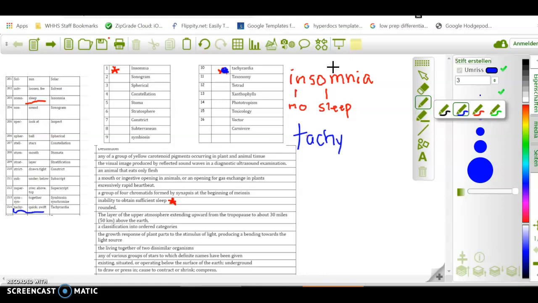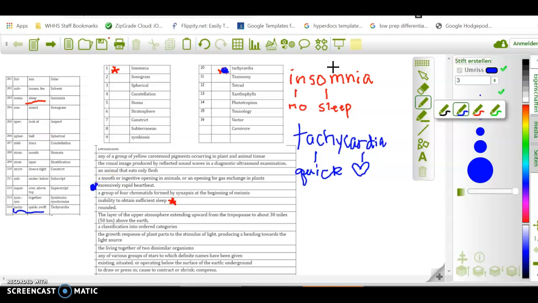And we know what cardia is because of our cardiac muscle. We've heard of the word cardiac before. So that's heart. So tachycardia is quick heart. So if you have tachycardia, you have a quick heartbeat. So let's find the word that means quick heartbeat. I think we just read it a second ago. Right here. An excessively rapid heartbeat.